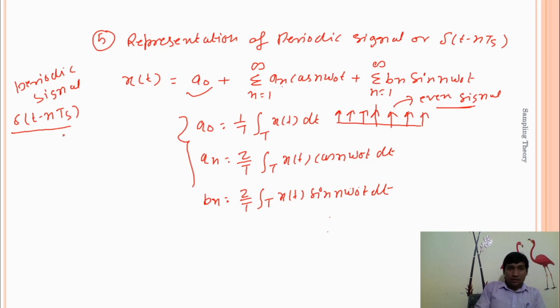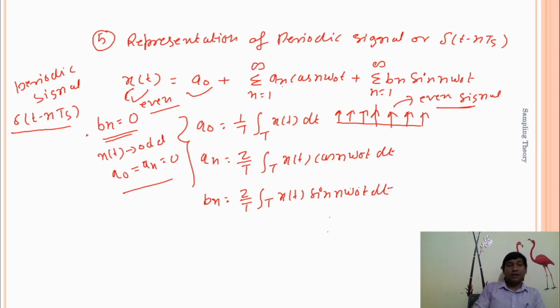If x of t is an even signal, then bn is equal to 0. And if x of t is odd, then a naught and an are equal to 0, by using the integration property.